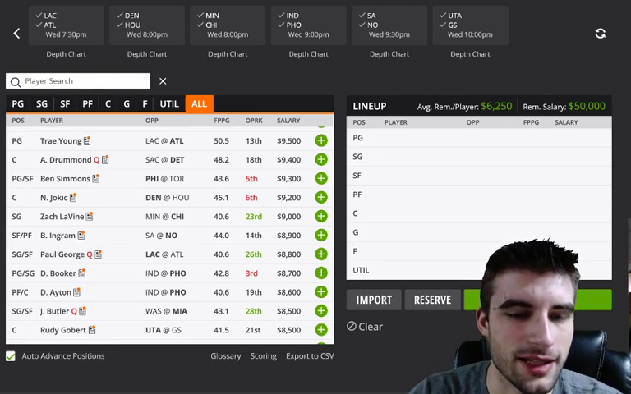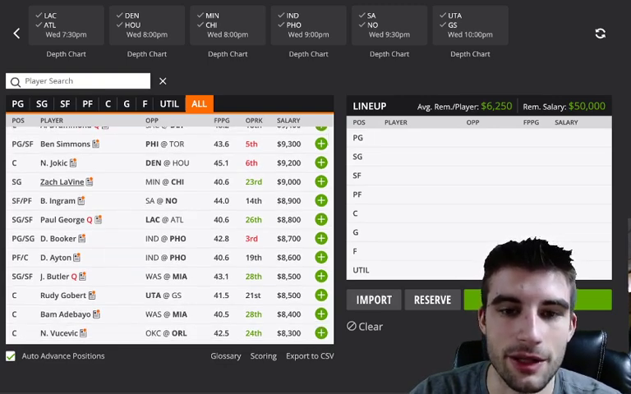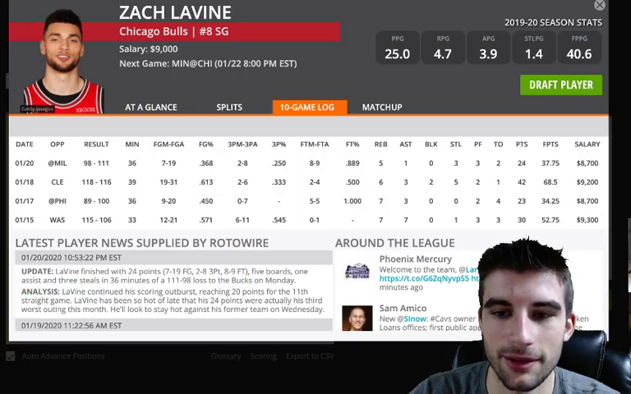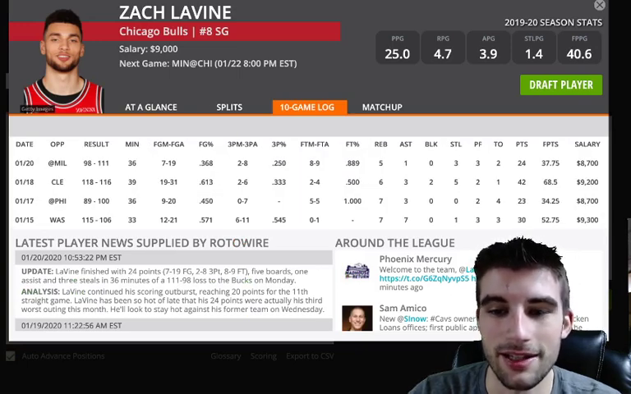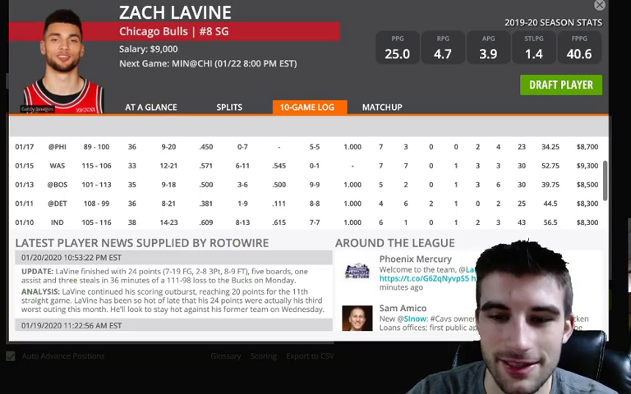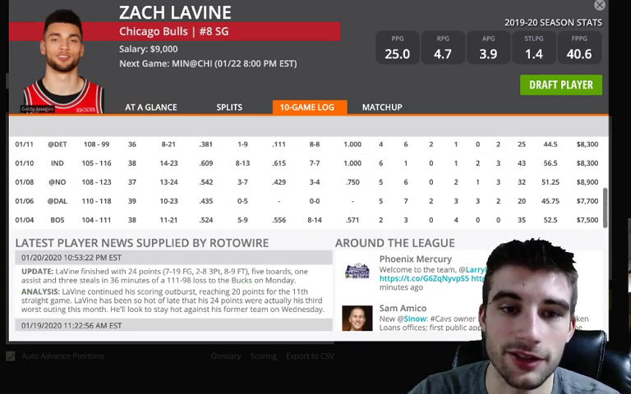Scrolling down the list here, Zach LaVine's just a little bit too expensive. I know he's been playing very well besides the last game and the game versus Philly, but 68, 52, 39, 44, 56, 51, 45, 52. He's been playing very well. It's a good matchup versus Minnesota.